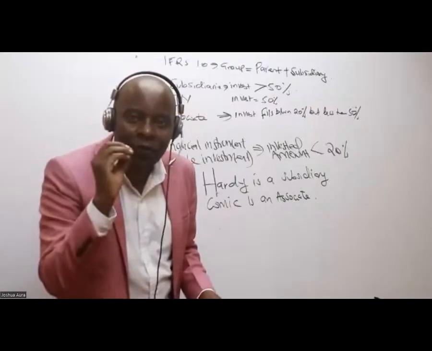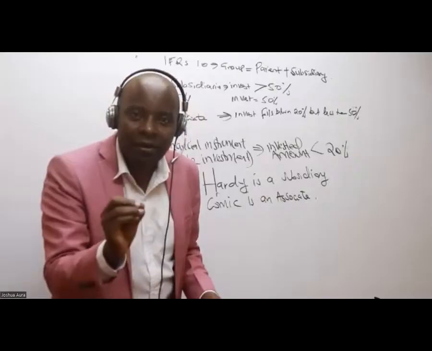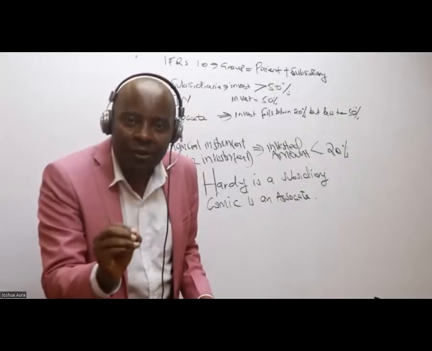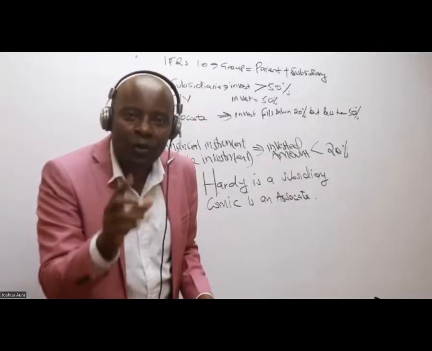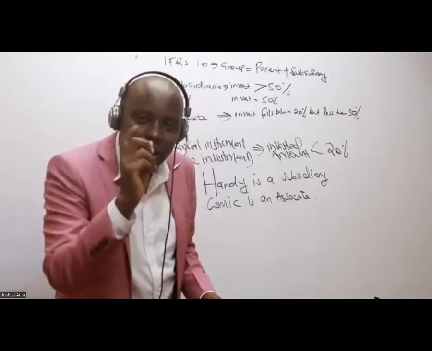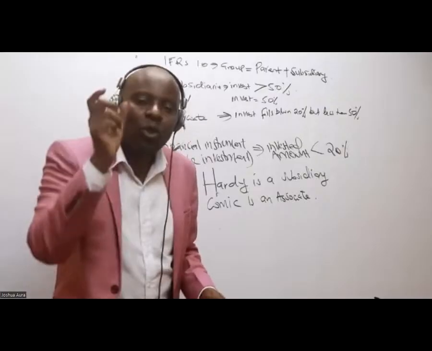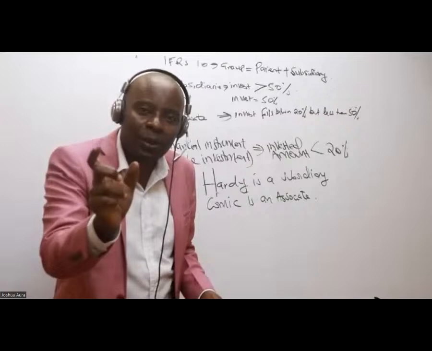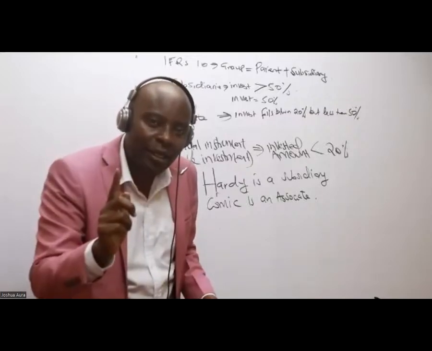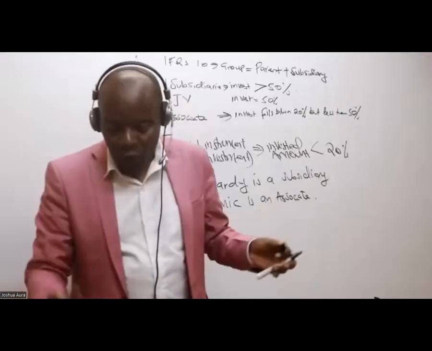As per IFRS 10, consolidation shall only be done between financial statements of the parent and the subsidiaries. You take the financial statements of the parent plus the financial statements of the subsidiaries. You don't add the financial statements of associates line by line whenever we are doing group accounts. So those are good, bright students.